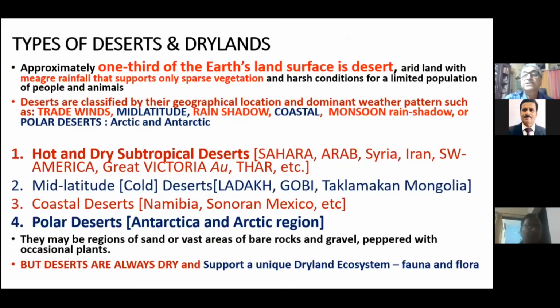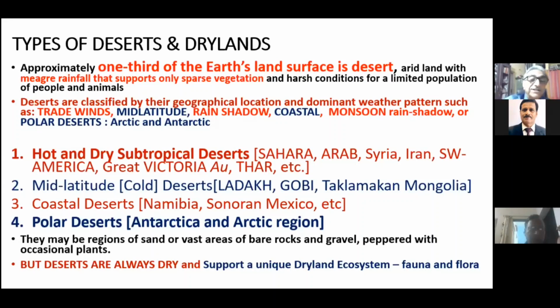So next I'll be talking about the types of deserts and drylands. Now, they are basically classified by their geographical location and dominant weather conditions which are prevalent. So therefore, we have hot and dry subtropical deserts. Sahara is the major example. Sahara, Syria, and of course our own Thar Desert is part of this. Great Victoria in Australia. And then we have mid-latitude, that is cold deserts. In India, we have the example at Ladakh, and then Gobi and Taklamakan in Mongolia.